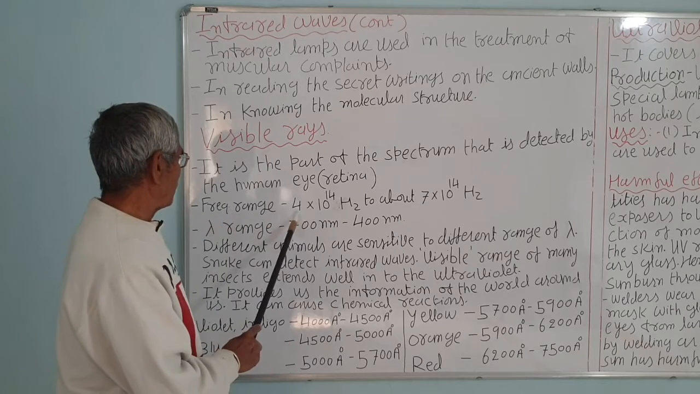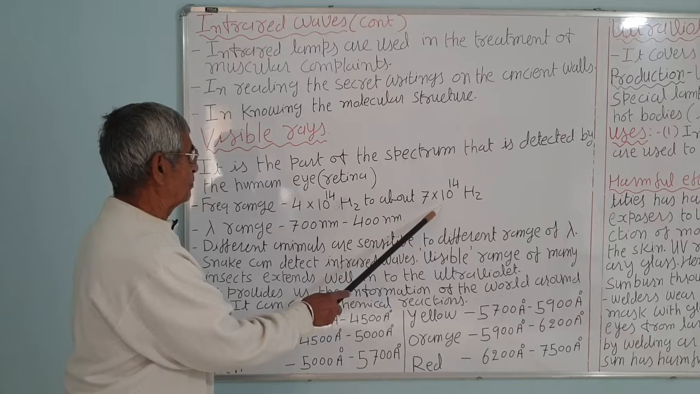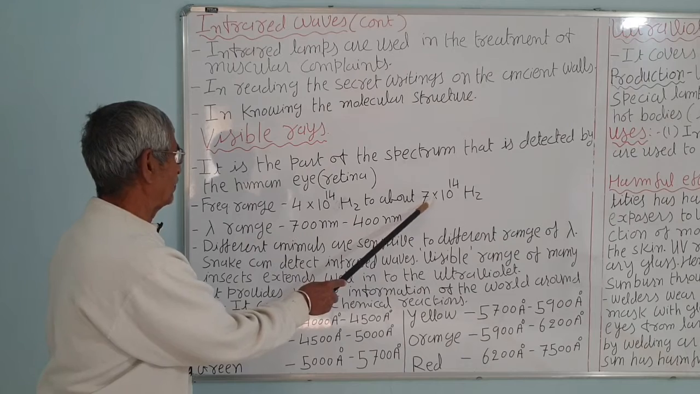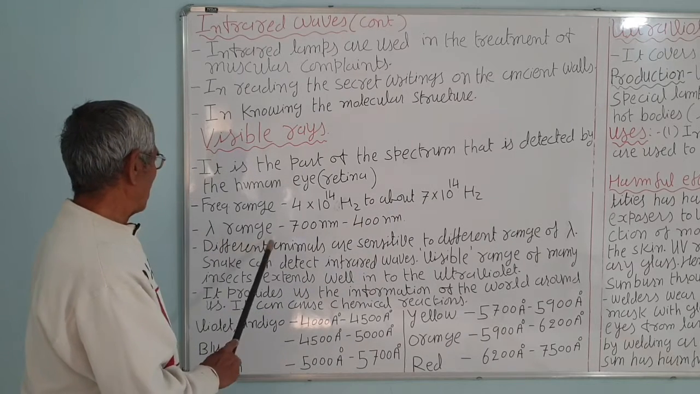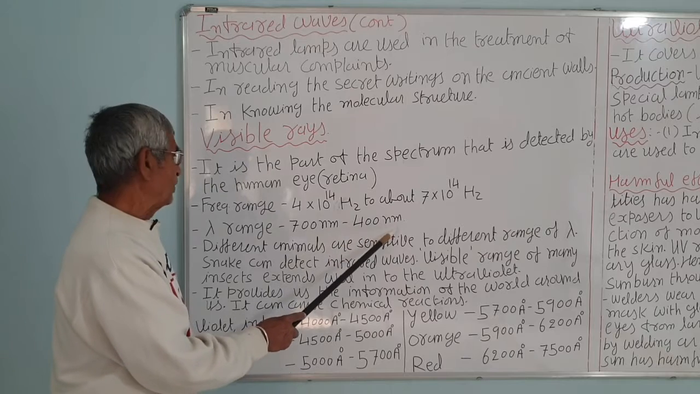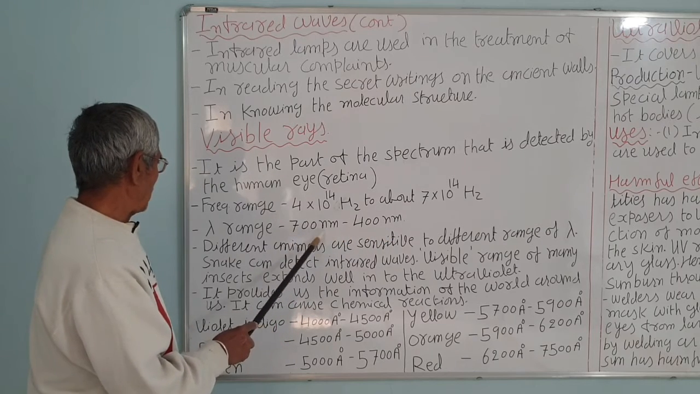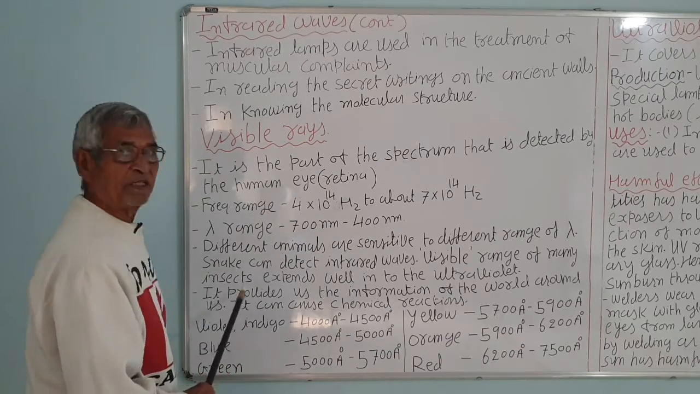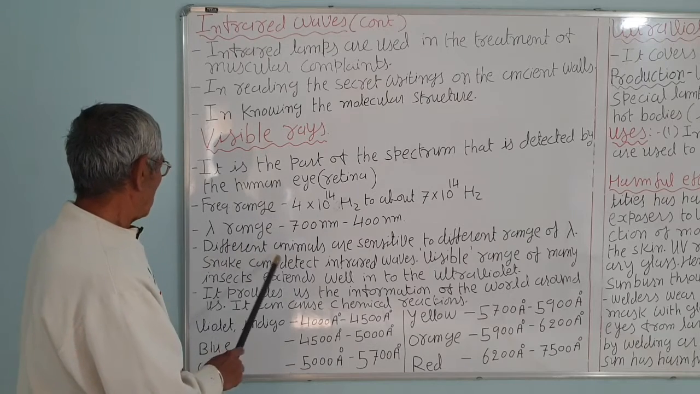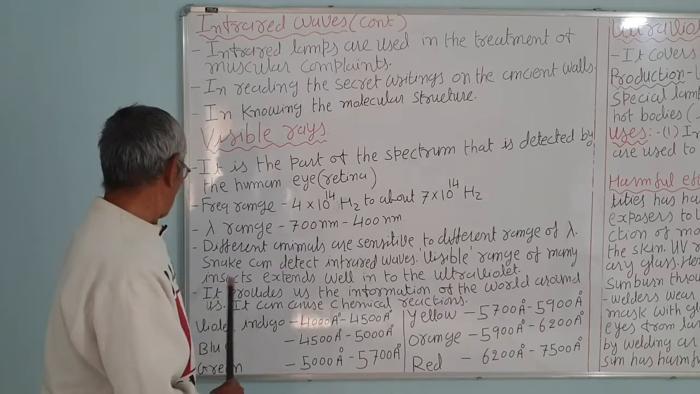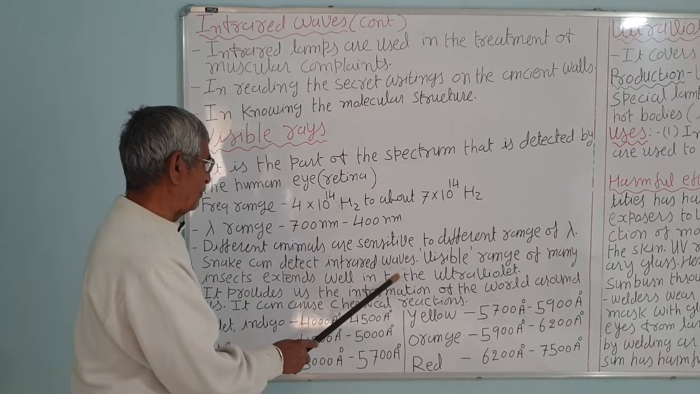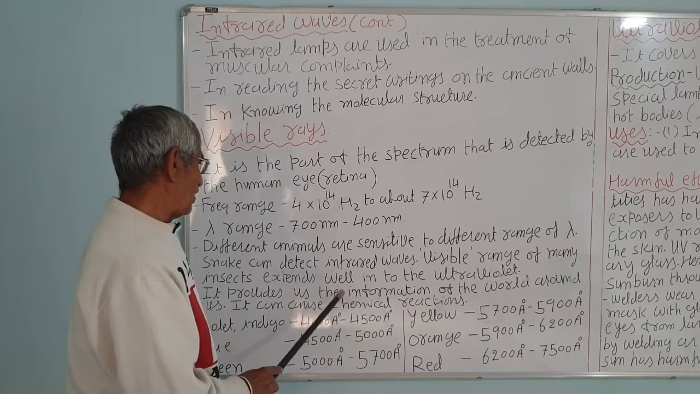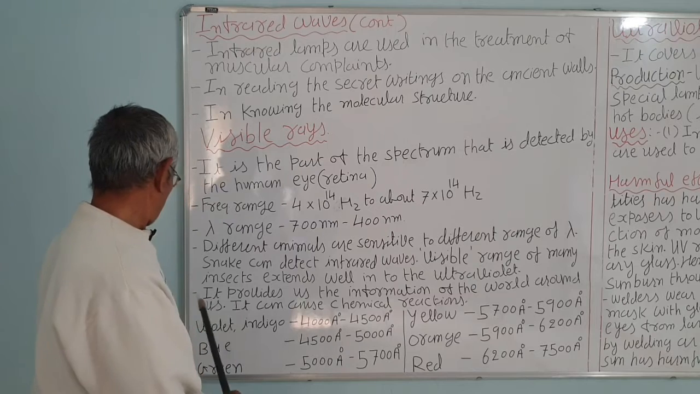The frequency range is from 4 into 10 raised to 14 hertz to about 7 into 10 raised to 14 hertz. Exactly it is 7.5, but approximately it is given as 7 in your book. Lambda range is 700 nanometer to 400 nanometer. This is for red, and this is for violet, the last one, which is exactly 750 nanometer. Different animals are sensitive to different ranges of wavelengths. Snakes can detect infrared waves. The visible range of many insects extends well into the ultraviolet range.